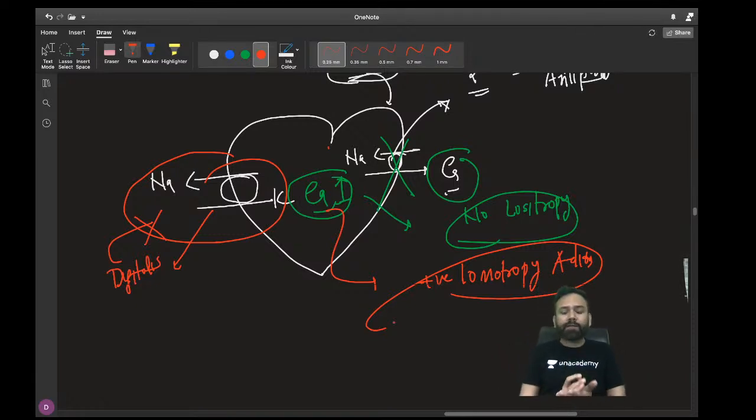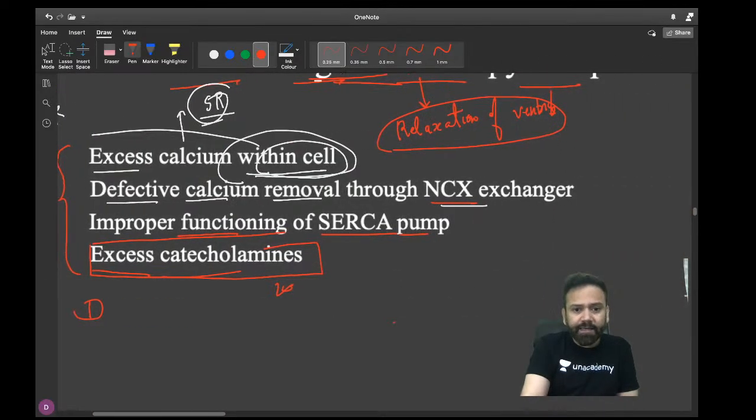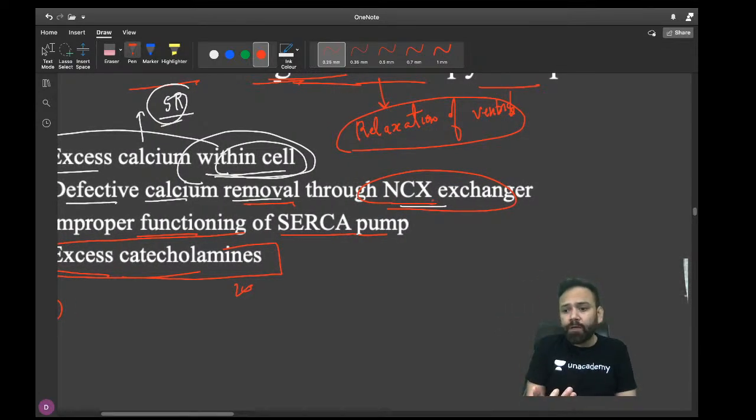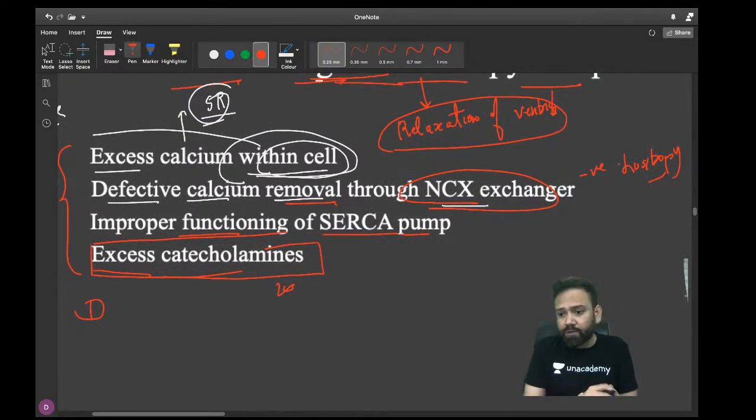So positive inotropic action means there is increased force of contraction but negative lusitropy. So the second option is clear, everyone. Defective calcium removal through NCX exchanger will cause negative lusitropy, not positive lusitropy. This option is again clear. It will help in creating a negative lusitropic atmosphere.